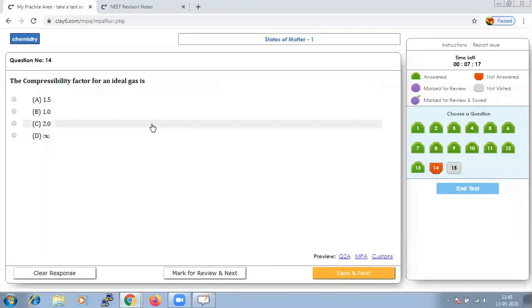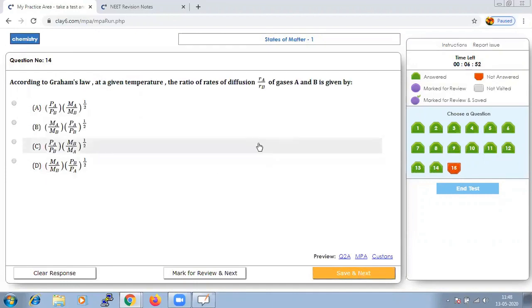Here, what is the compressibility factor for an ideal gas? It is a well known fact, PV is equal to nRT. When we do this, the compressibility factor will be equal to 1. The compressibility factor for an ideal gas will be equal to 1. Let us save that and go to next.